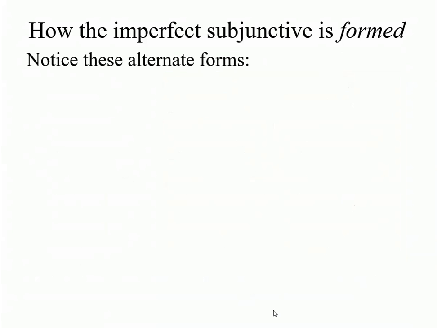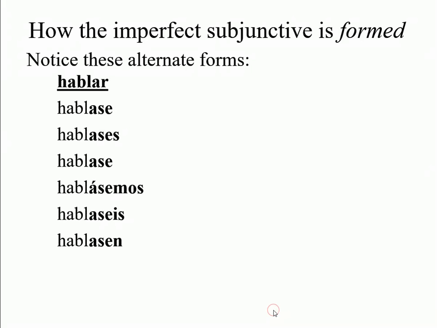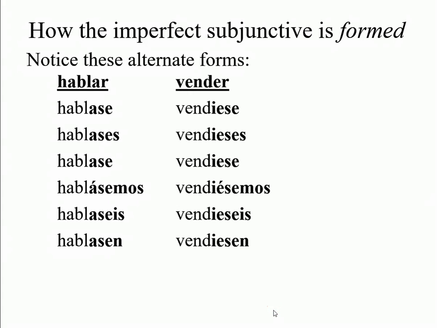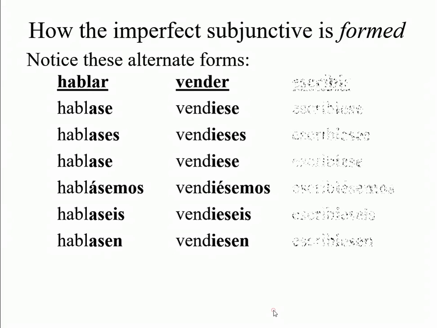Well, in other countries like Spain, we have alternative forms. Let's see. Hablar, instead of hablara, you could say hablase, hablases, hablase, hablásemos, hablaseis, hablasen. Vender, vendiese, vendieses, vendiese, vendiésemos, vendieseis, vendiesen.